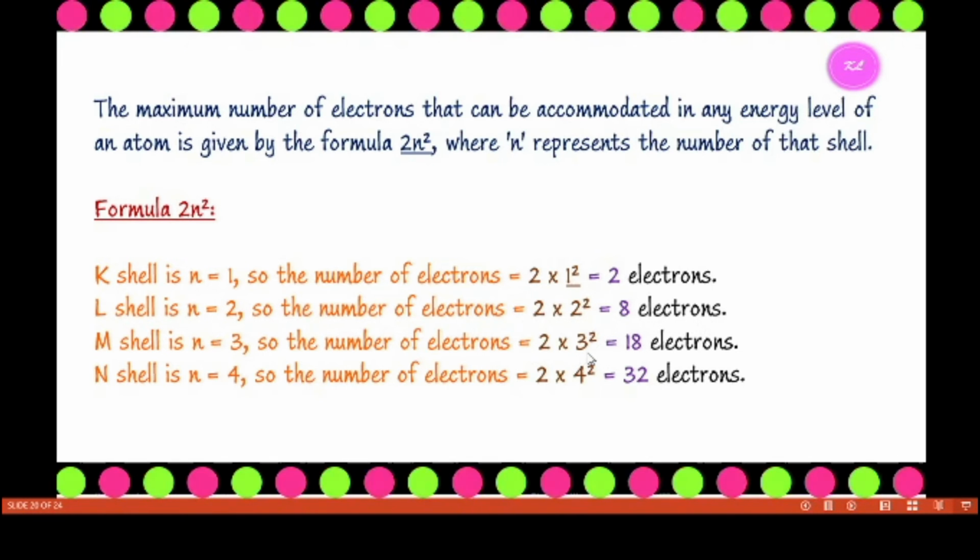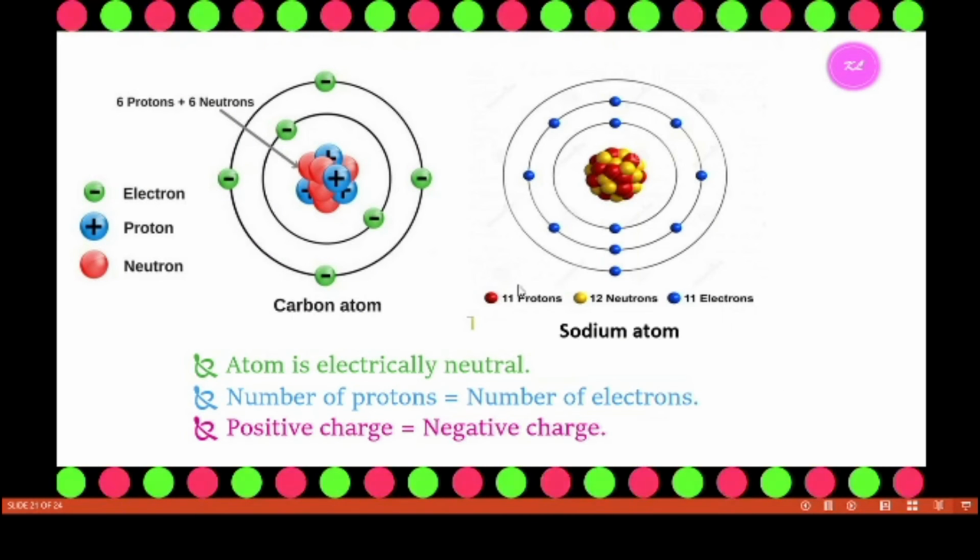Then the third shell, third orbit, 3 squared, so 2 into 9 is 18. Then the fourth shell, fourth orbit, 4 squared, so 4 into 4 is 16, 2 into 16 is 32, 32 electrons. So from this formula we can conclude the accommodation of electrons in the energy levels.